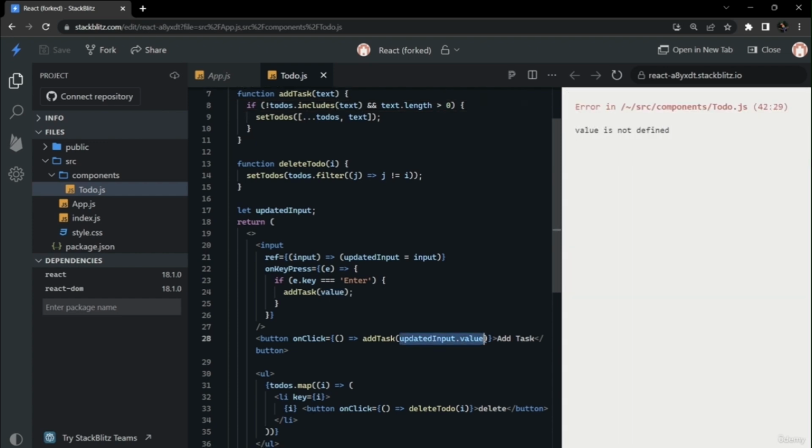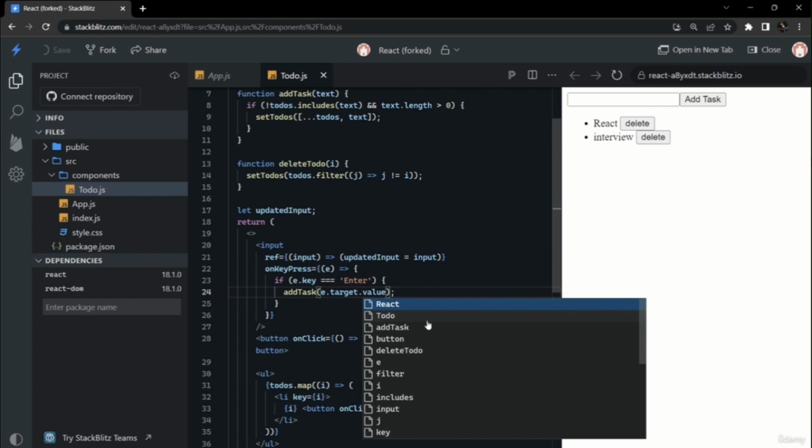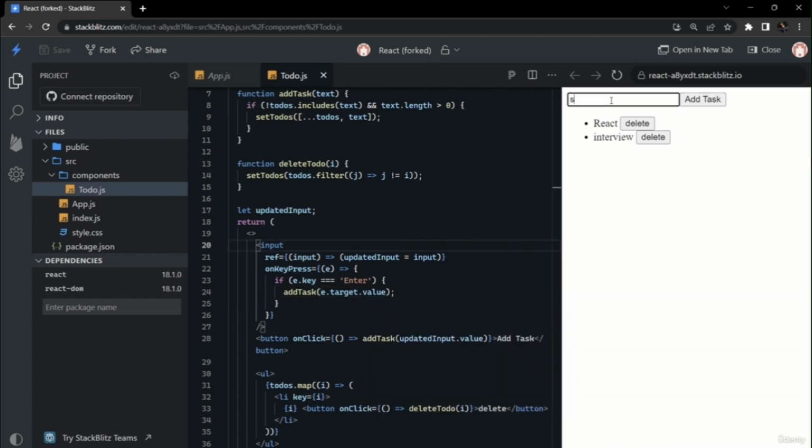If we press enter, it is breaking because on add task we haven't given e.target.value. If we give this, our app will run just fine. So this was our to-do app with a lot of variations for each type of interview. So hope you like this video, and we'll see you in the next video.